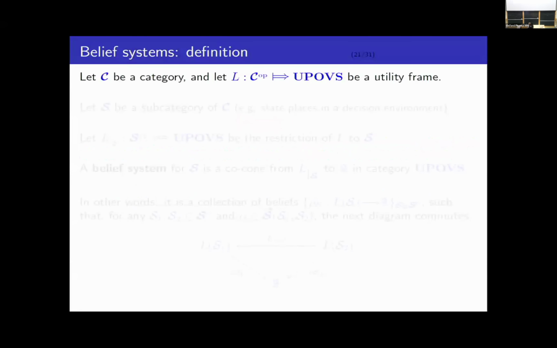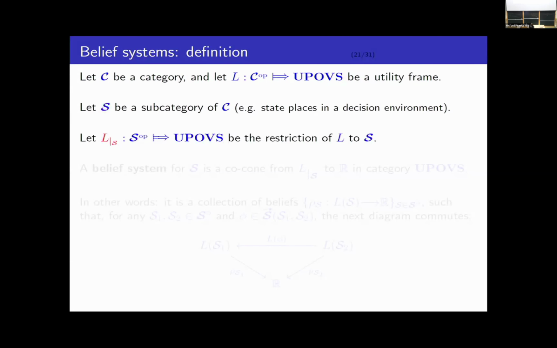So we're going to extend from beliefs to belief systems. Suppose that C is a category and let L be a utility frame on that category. If you recall, that means it's a contravariant functor from C into the category of unitary partially ordered vector spaces. Let S be a subcategory of C. For example, this could be the subcategory of state places in a decision environment. And let's use L subscript S to denote the restriction of the utility frame to a contravariant functor on S. So what is a belief system?